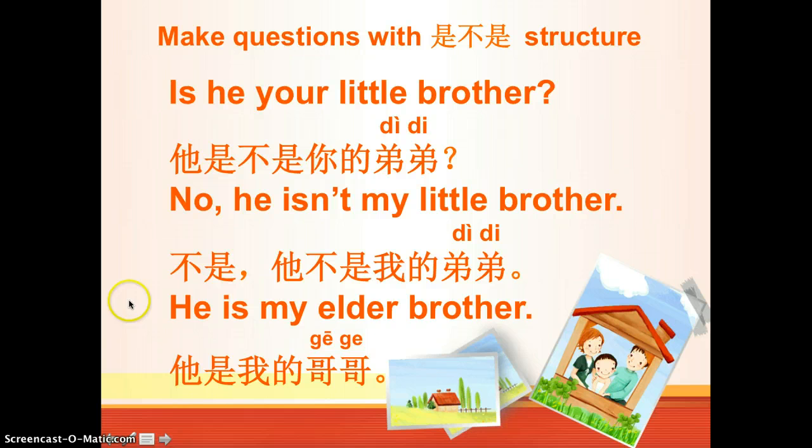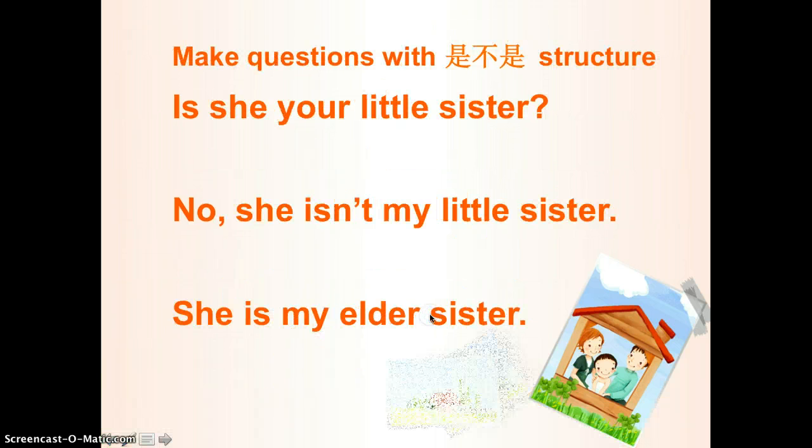So let's repeat this sentences again. 他是不是你的弟弟? Is he or is he is not your little brother? So 不是, 他不是我的弟弟, 他是我的哥哥. So this is kind of a complete answer for this question. So this is about 是不是 structure.